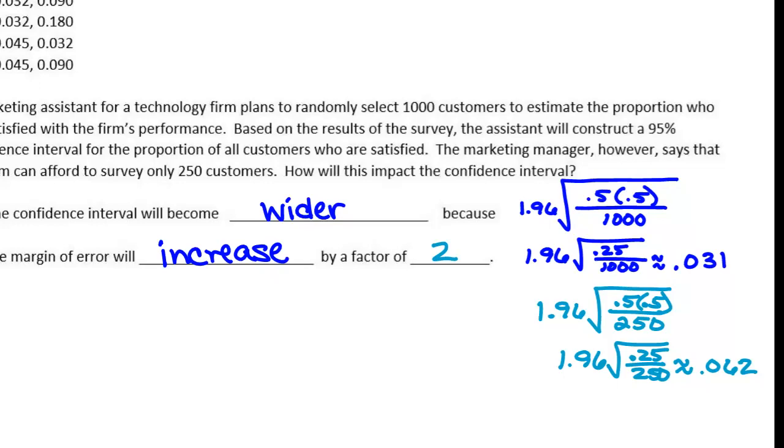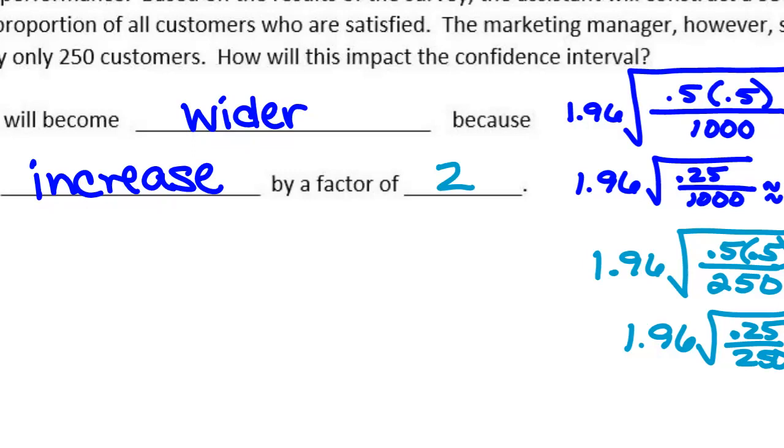It was divided by 4, but it's underneath the radical. So if I have something 4 times smaller, I've got this 4 on the bottom. What happens when I do the square root of that? I get 2. That's where that 2 came from.